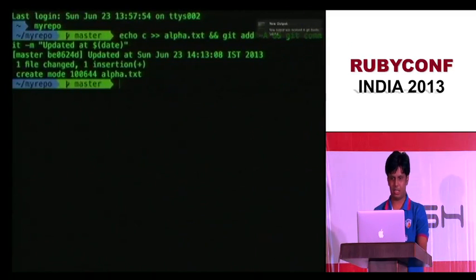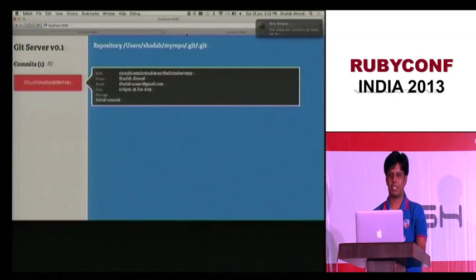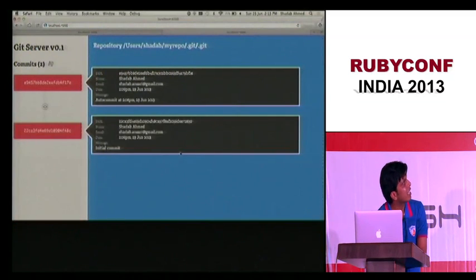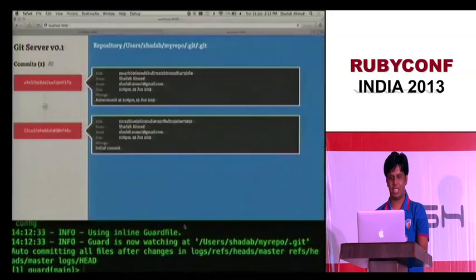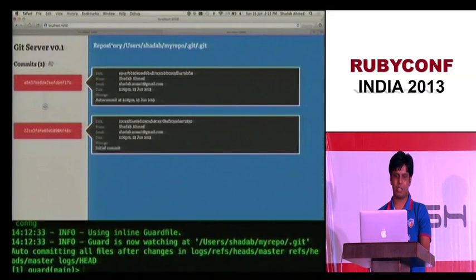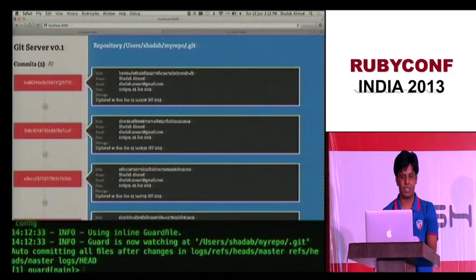Okay, whatever. So let's see what happened here. That guy auto-committed. Since it saw a change in files, it did an auto-commit. So let me go back here and see what changed. We have five commits right now.